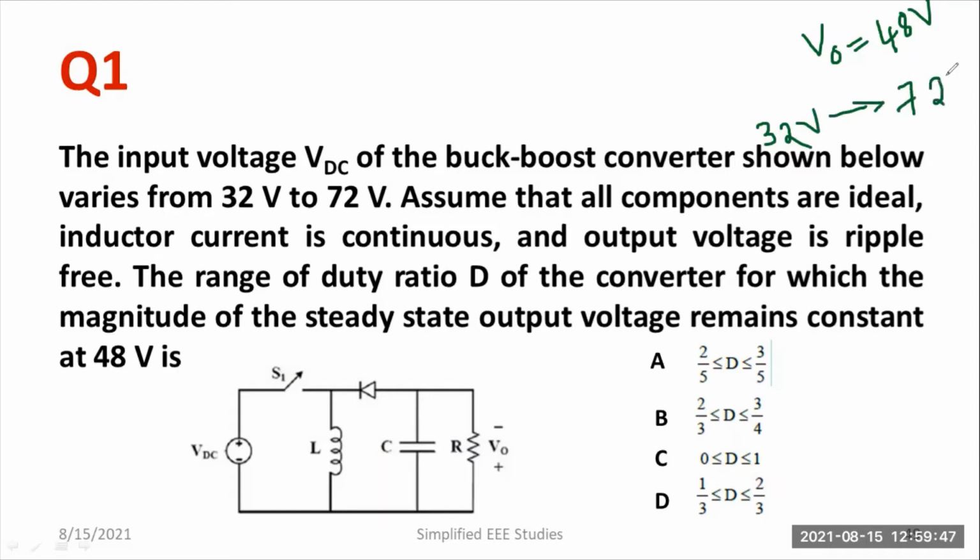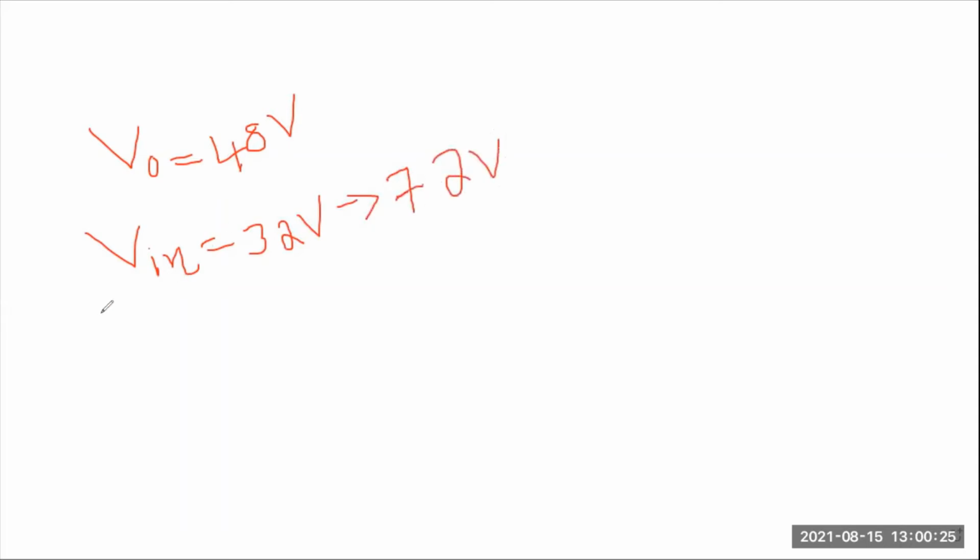First, let us consider the input voltage is 32. Okay, so I'll be opening a new screen. 1 minute. You can able to observe. Okay, so first of all, we have to consider the output. Output voltage is equal to 48. It is constant. And the input voltage that is varying from 32 to 72. Let me write V in, 32 volt to 72. You have to consider the first case, case 1.